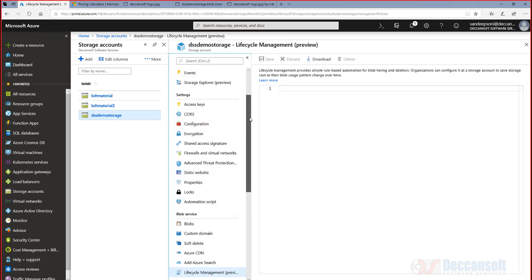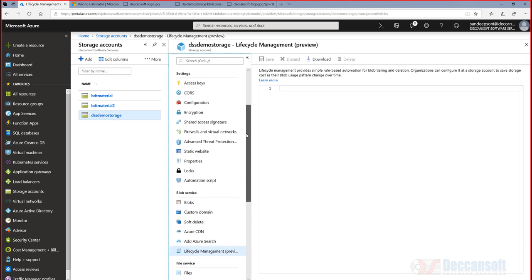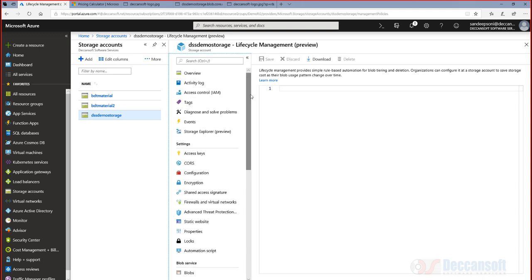So these are a few important options which we have discussed now, but there are many more and we are going to discuss them over a period of time. That's all in this particular session. I hope you are very clear about what a blob is and certain common options which are available in a storage account. Thank you.